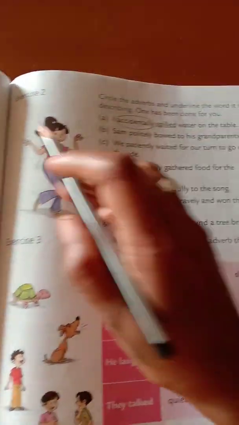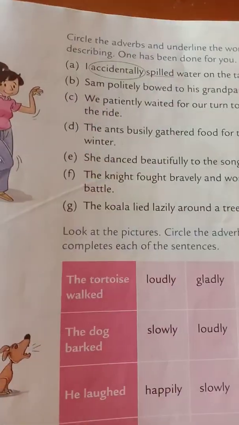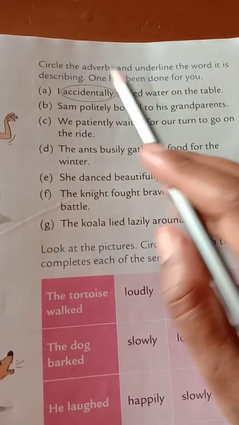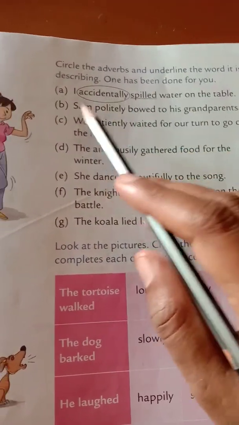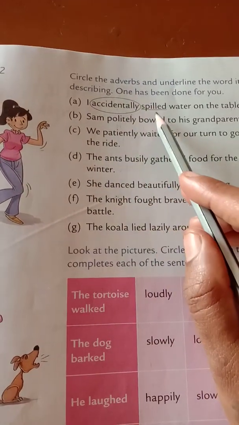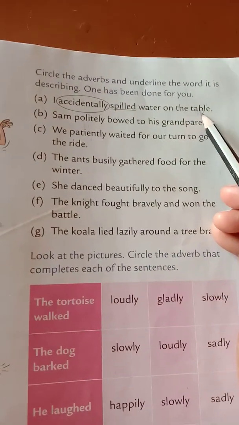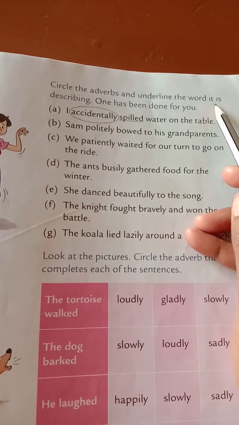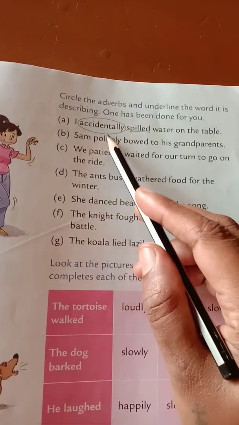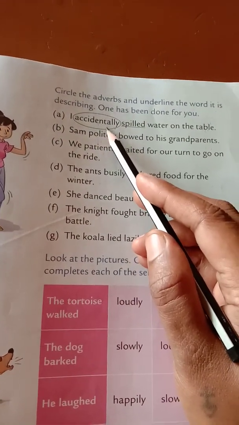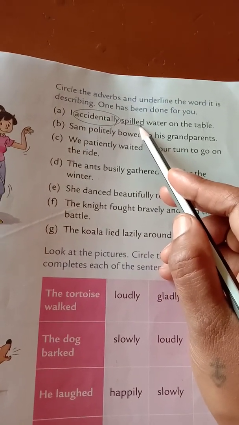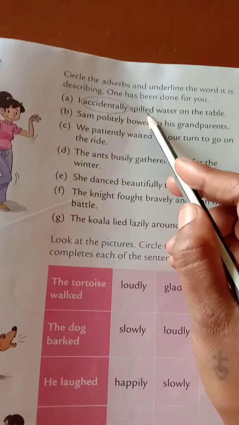Okay, now here you have exercise number 2. Circle the adverbs and underline the word it is describing. One has been done for you. I accidentally spilled water on the table. Here it is given. Accidentally is an adverb, it ends in ly. Spilled is a describing word, the word which is described. Accidentally spilled.